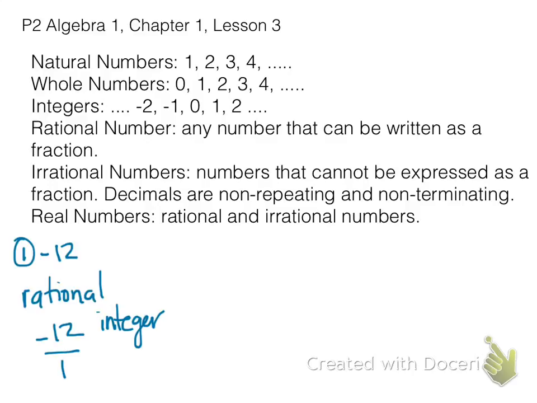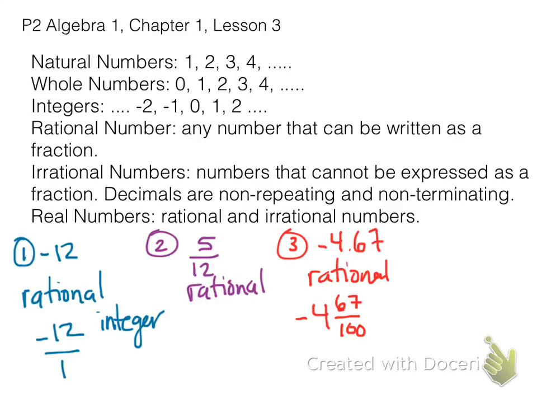First example is -12. -12 is a rational number because it can be written as a fraction, -12 over 1, and it is also an integer. The example 5 over 12 is only rational because it can be written as a fraction, but it's not an integer, and it's not a whole number, and it's not a natural number.